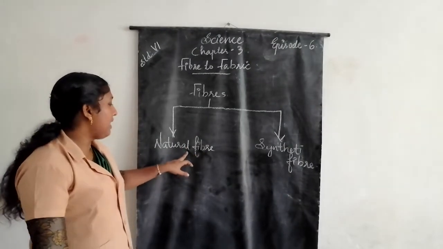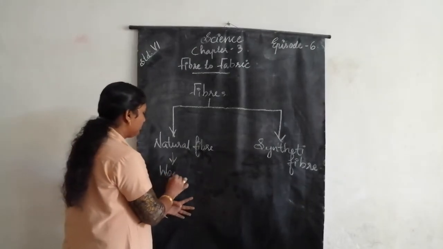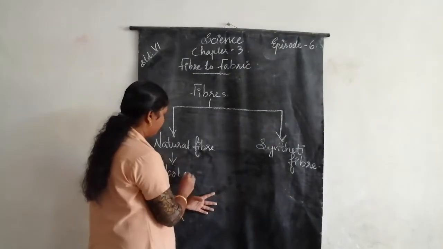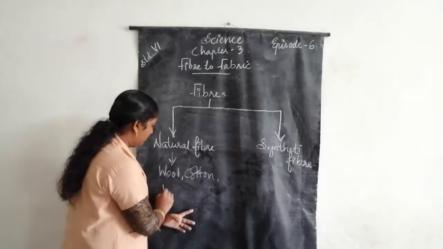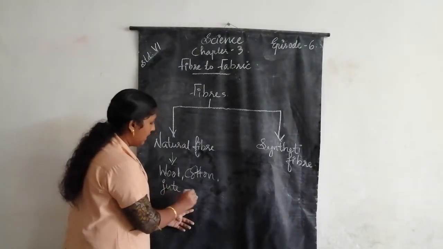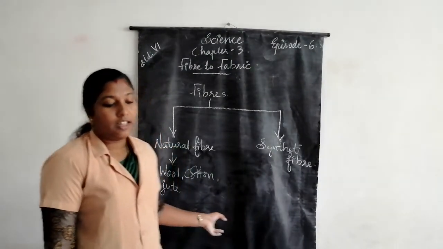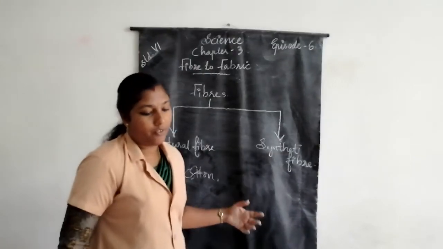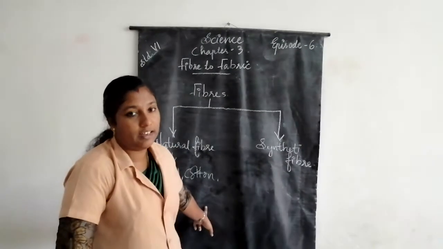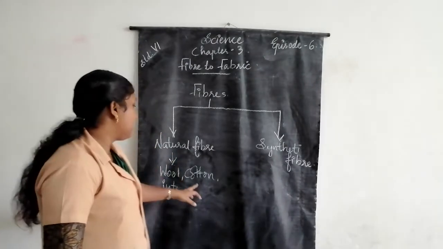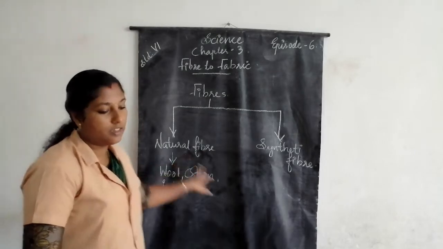For example, wool, cotton, jute, etc. are examples of natural fibers. These are obtained from plants and animals.